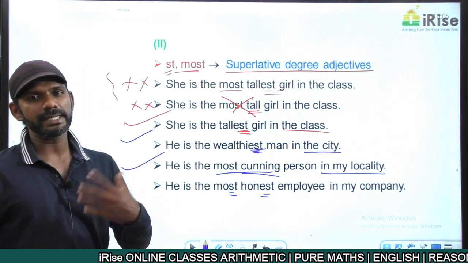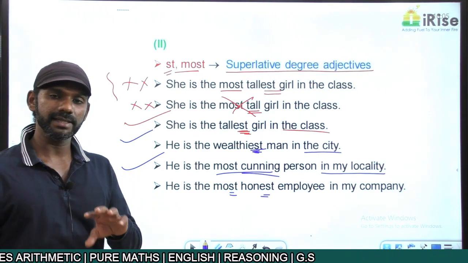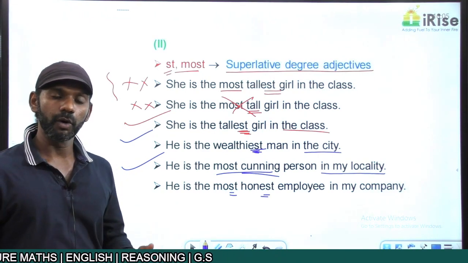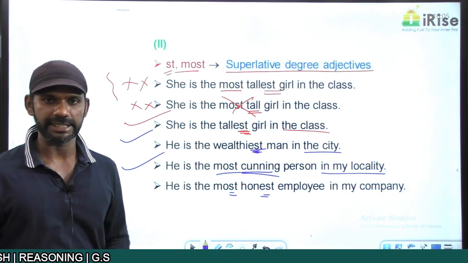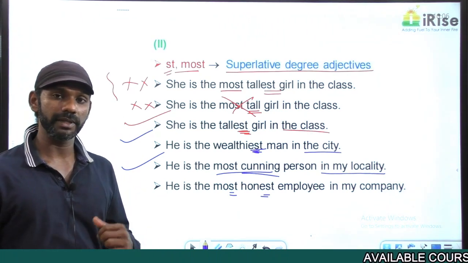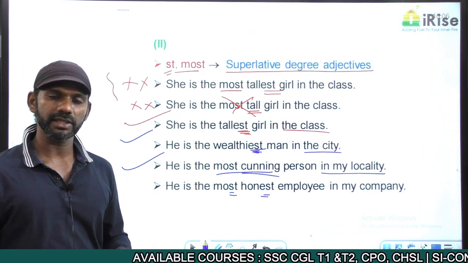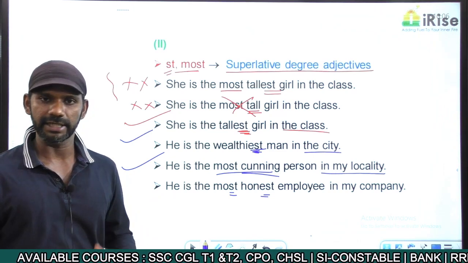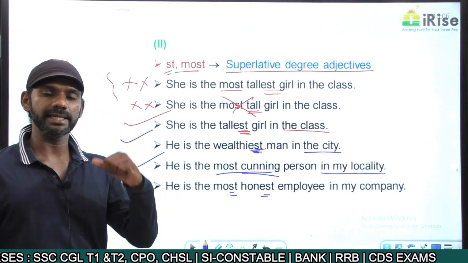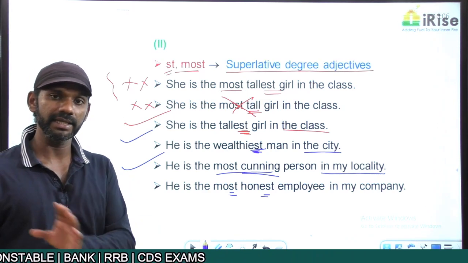Now, "most strongest" becomes an error with redundancy, because strongest is a superlative degree adjective. "Most tallest" is an error with redundancy. Tallest is a superlative degree adjective, so most tallest becomes redundant. Most highest, redundancy. Highest is a superlative degree adjective: high, higher, highest.